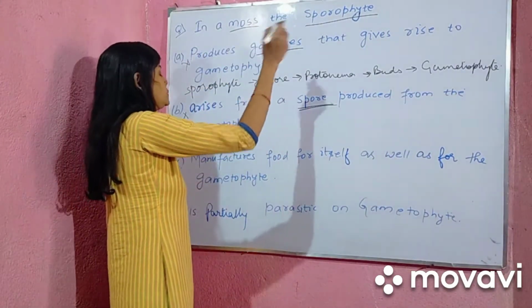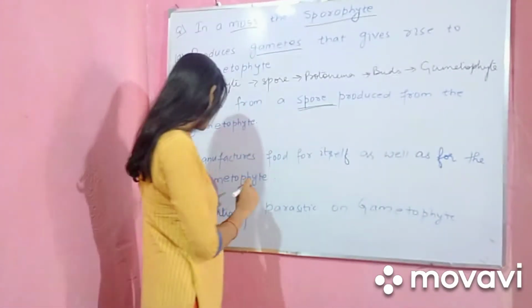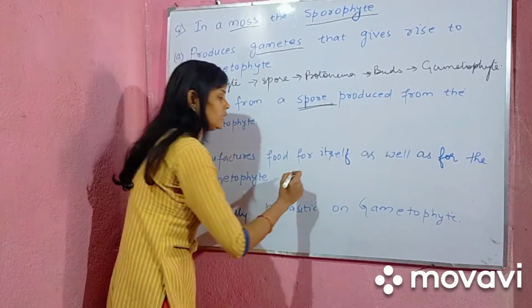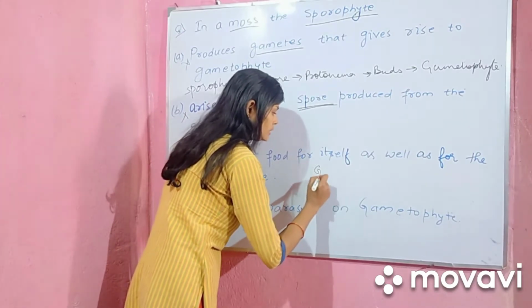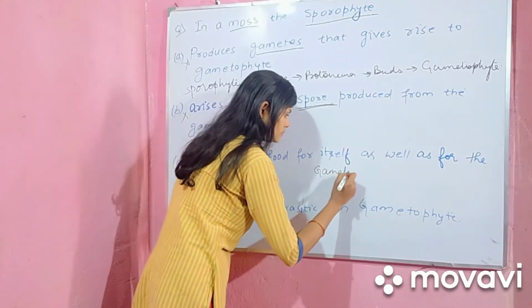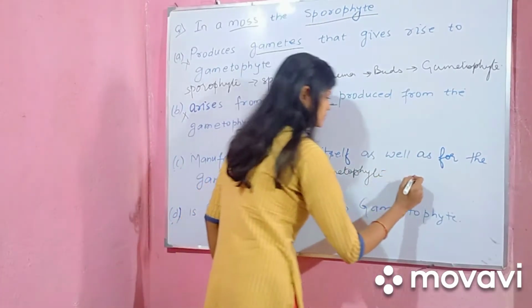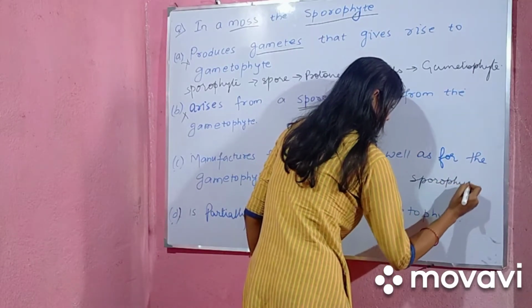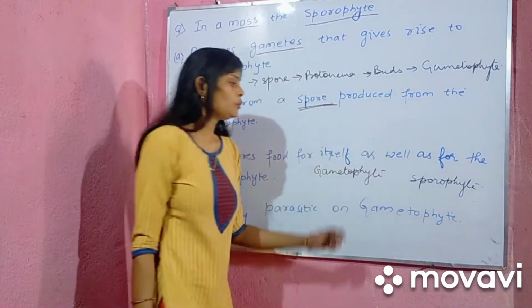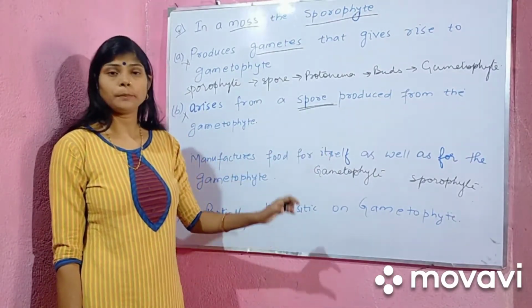In a moss, the sporophyte manufactures food for itself as well as for the gametophyte. As I said earlier, it has two stages in its life cycle: one is the gametophyte and another is the sporophyte. Both are green in nature, hence photosynthetic, preparing their own food.